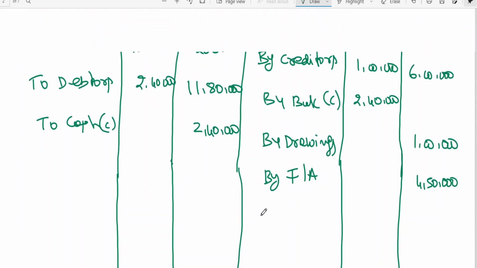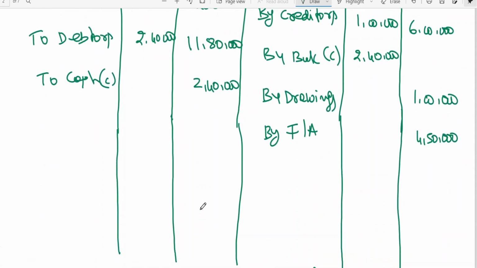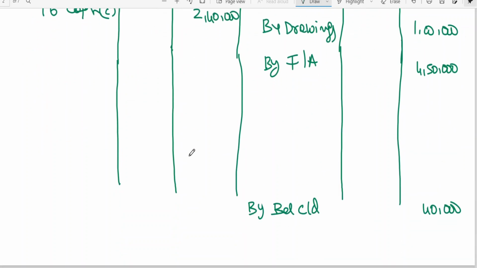Okay, now you can see bank account. Let me first look at the bank account. 11,80,000 plus 20,000, 12 lakhs plus 2 lakh 40,000, 80,000 plus 11 lakhs 80,000 plus 2 lakh 40,000, minus 6 lakhs, minus 1 lakh, minus 4 lakh 50,000, minus 40,000.